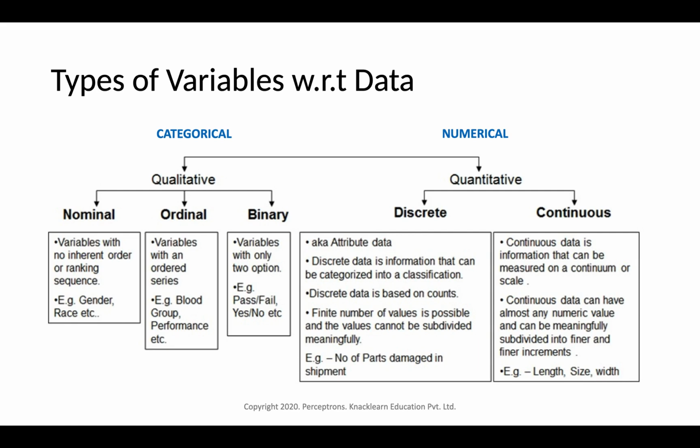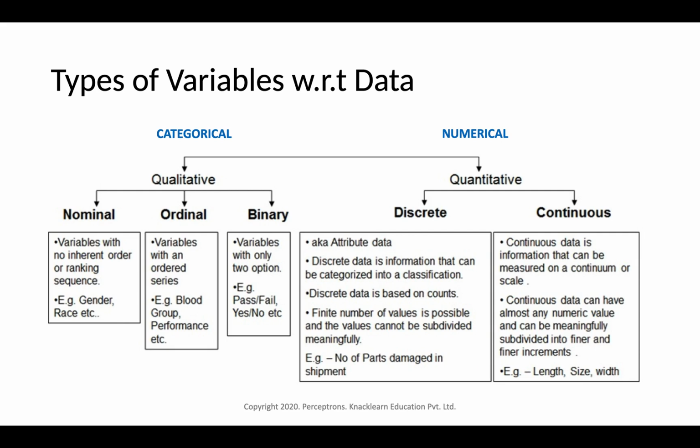Discrete data is information that can be categorized into a classification. Discrete data is based on counts, so it will have a finite number of values within it. Taking an example, the number of parts damaged in a shipment. Suppose 5 parts are damaged in a shipment, so we already know the count is 5. We can easily get the count of those values. So that is a discrete variable.